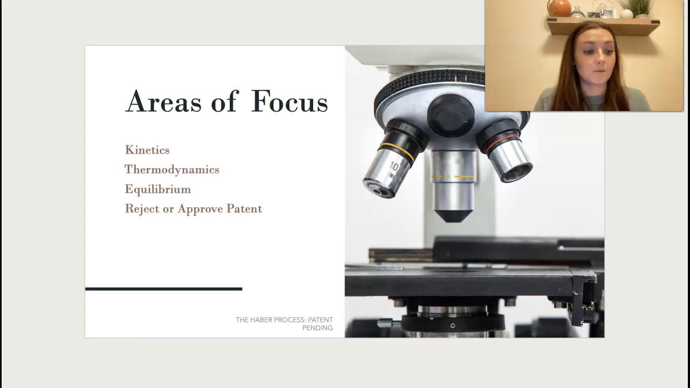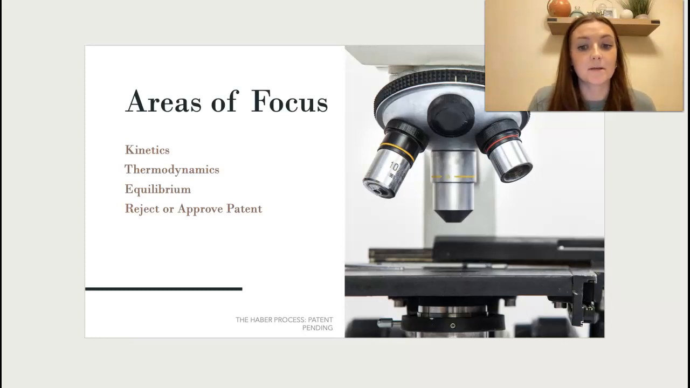Next, we will discuss equilibrium. In terms of equilibrium in relation to the Haber process, the forwards reaction is exothermic, like we discussed with thermodynamics, and the reverse reaction is endothermic. This means that as the temperature increases, the position of the equilibrium moves to the left, also known as Le Chatelier's principle. And so the yield of ammonia is actually decreased. So that gives us the position of ammonia to the left, again, like Le Chatelier's principle.